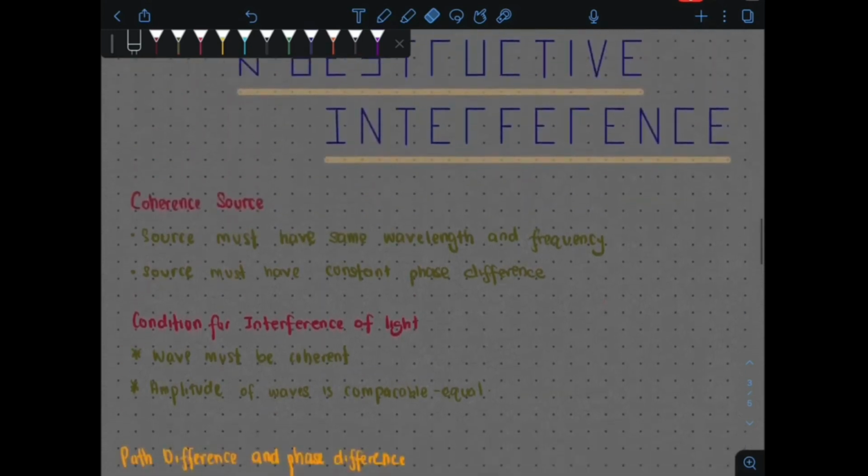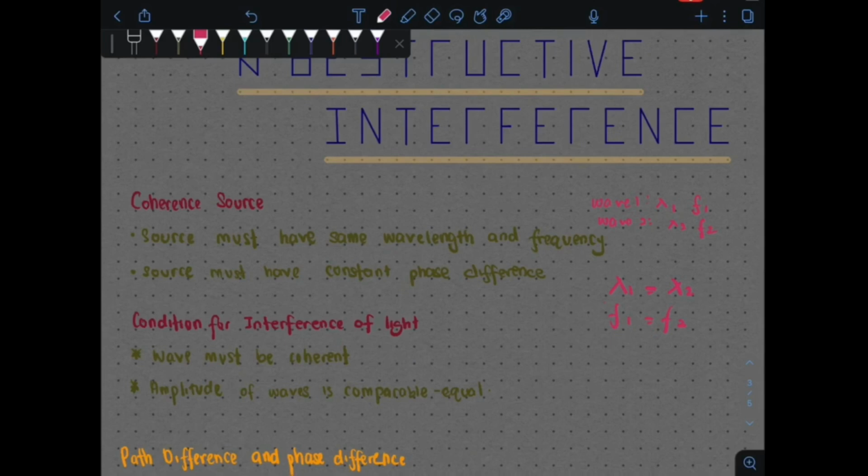So we are going to look at in our syllabus here, we must know that the source that we have must be a coherent source. Dalam syllabus kita kena ada coherent source. Apa maksud coherent source dekat sini adalah the source must have same wavelength and also frequency. Wavelength of the two waves must be the same and the frequency kena sama. Maksudnya kita ada wave yang pertama, dia akan ada lambda 1, frekuensi 1. Wave yang kedua pula dia akan ada lambda 2, frekuensi 2. So your lambda 1 must equal your lambda 2 and your frequency 1 must equal your frequency 2.